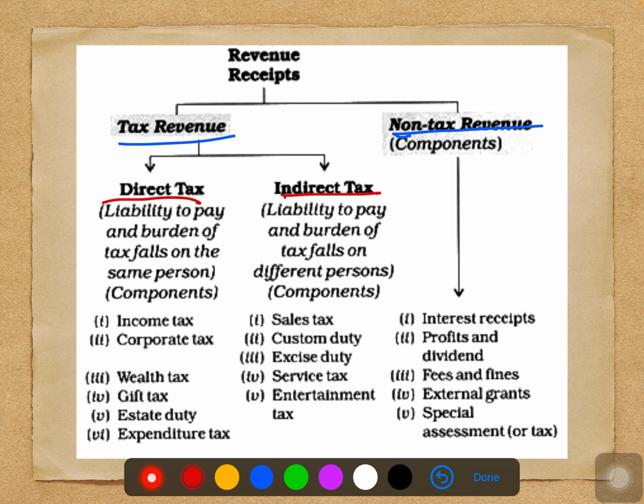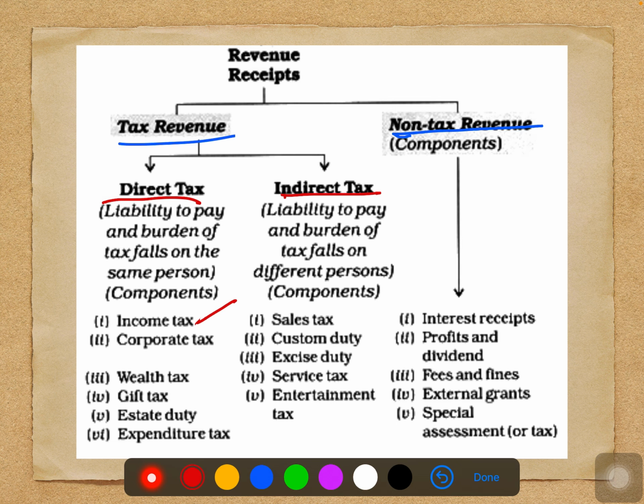So this way, when it comes to direct tax, we have a few taxes. The first and most important, the highest tax that we get, is income tax. The income tax is levied on an individual person. However much income I earn, on the basis of that I have to pay taxes. If my income is more, the percentage of taxation will be more. If my income is less, the taxation will be less. This kind of taxing system that we have in our country is called progressive tax system.